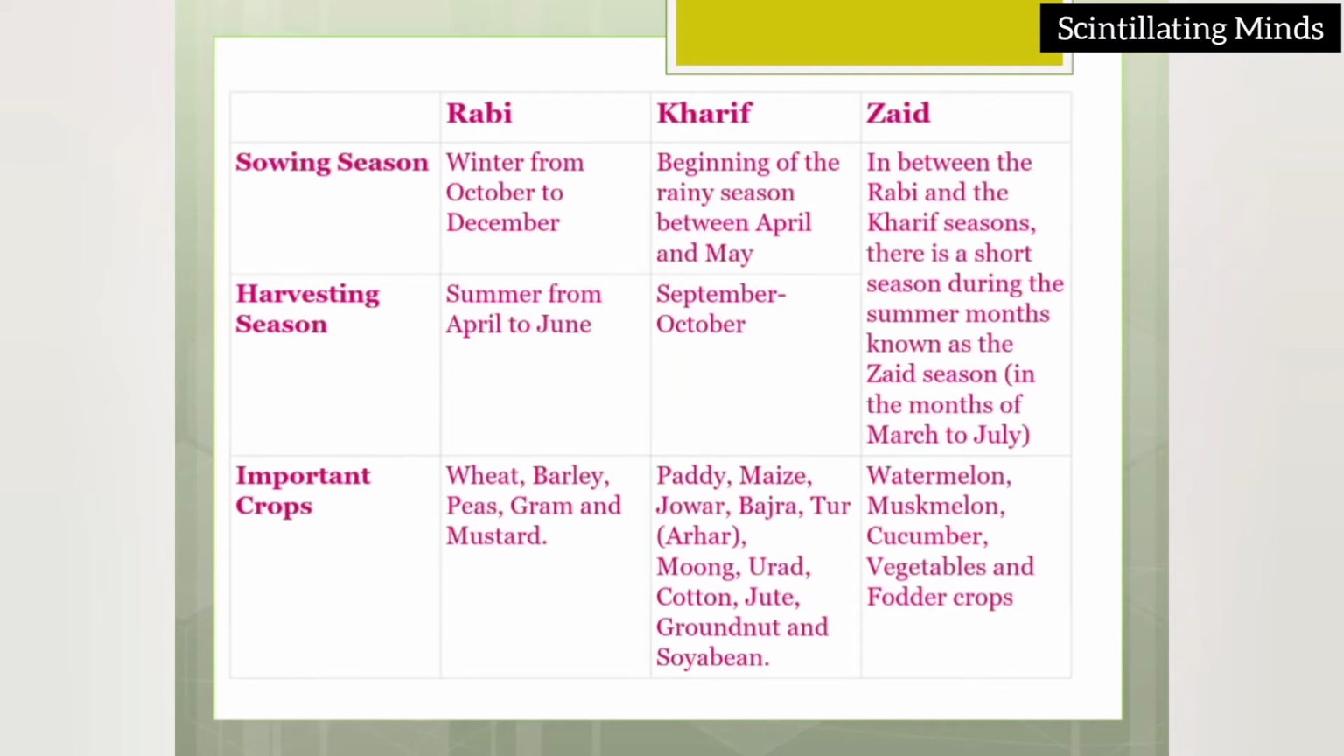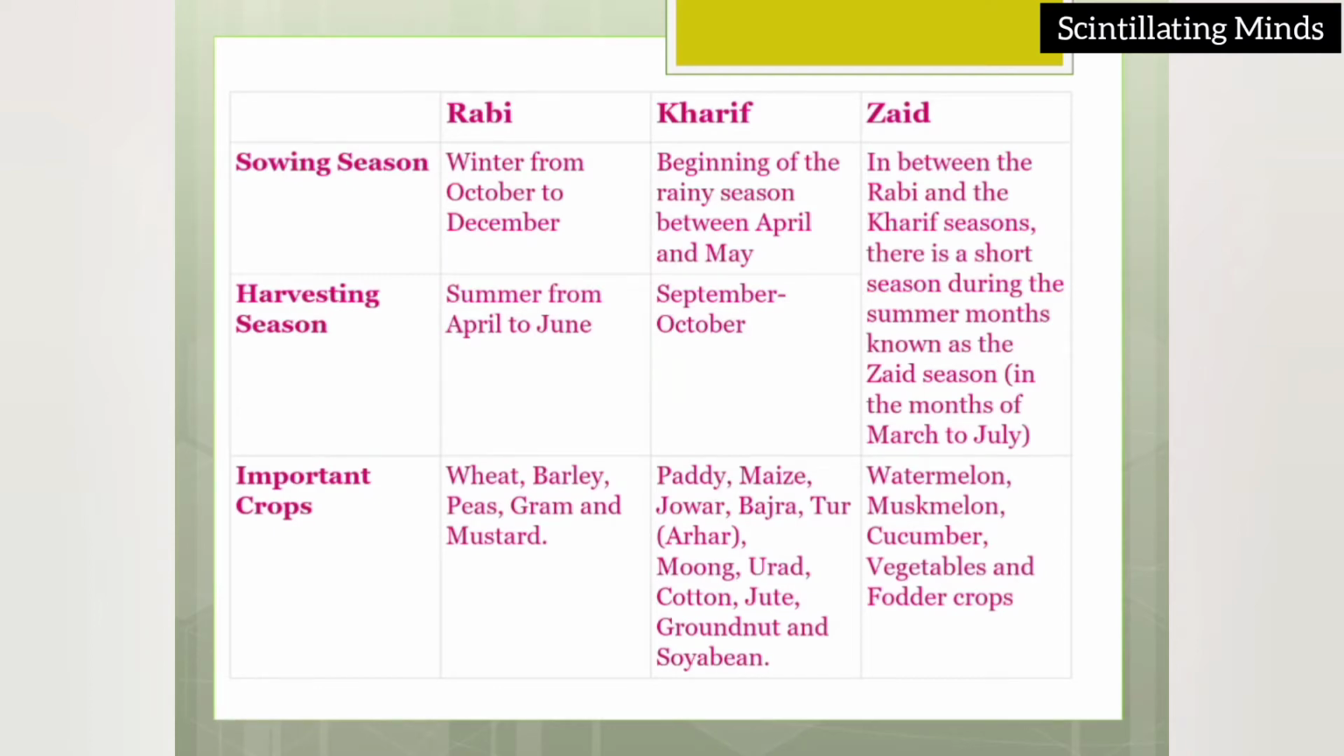The crops which come under the Rabi crop are wheat, barley, peas, gram, and mustard. The best way to learn the Rabi crop is to first learn the number of months utilized, then the names of the months, then the harvesting season, and then the crops.